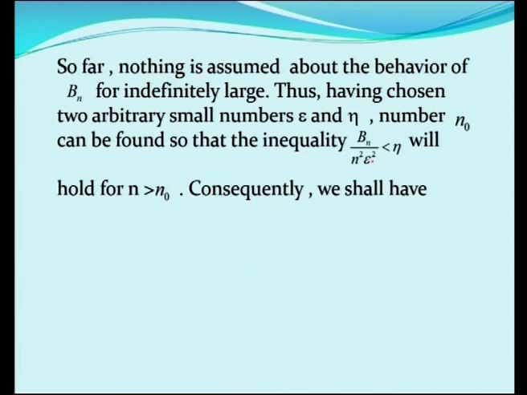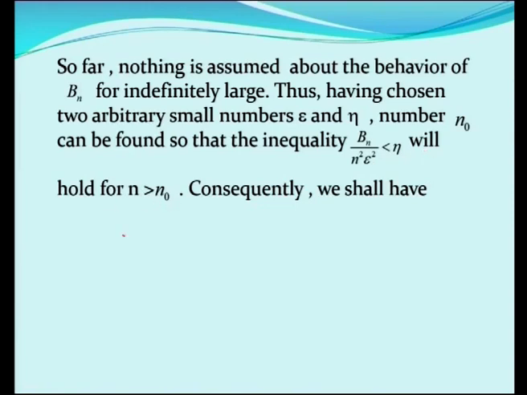Thus, having chosen two arbitrarily small numbers epsilon and eta, a number n naught can be found so that the inequality Bn by n square epsilon square is less than eta will hold for all n greater than n naught.